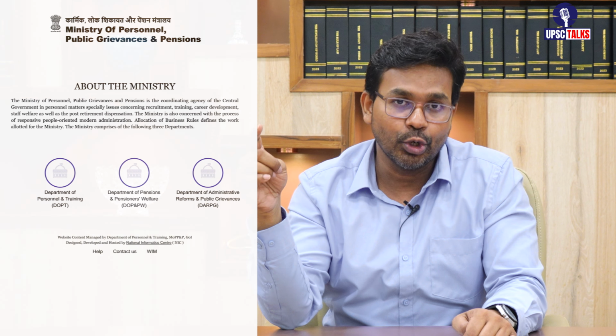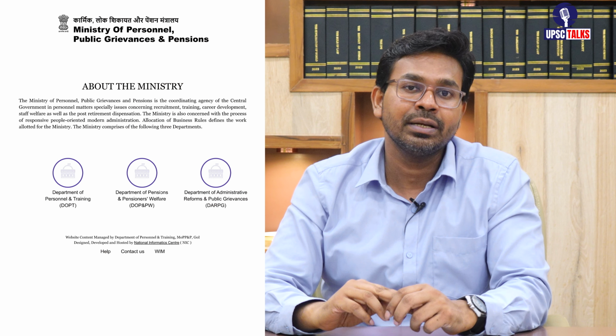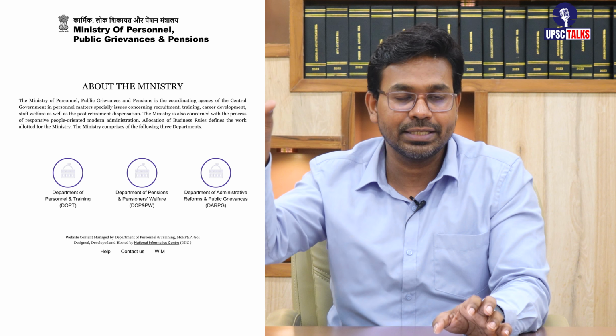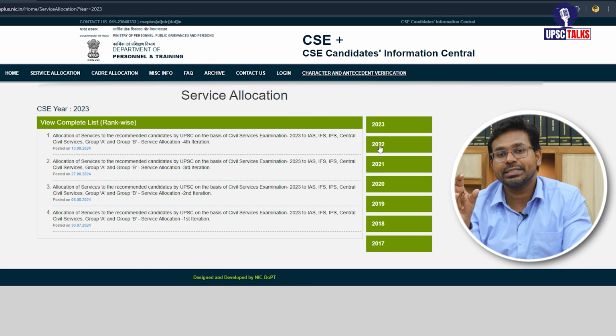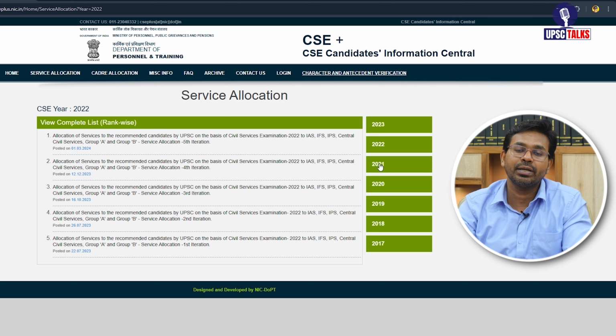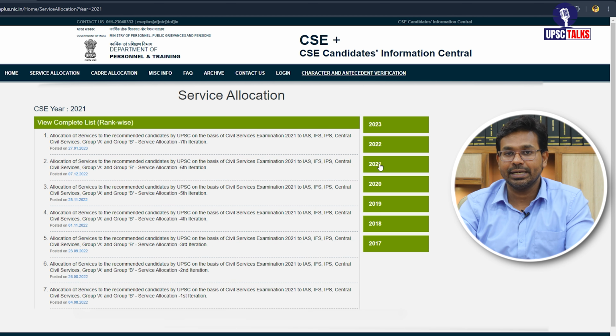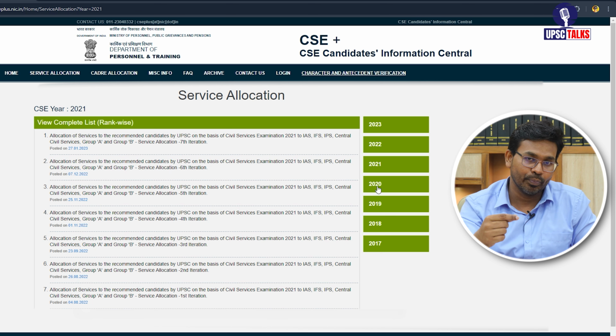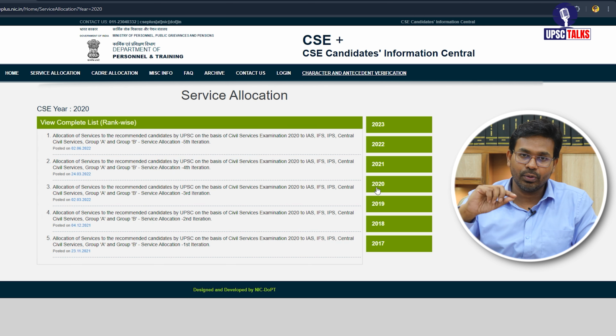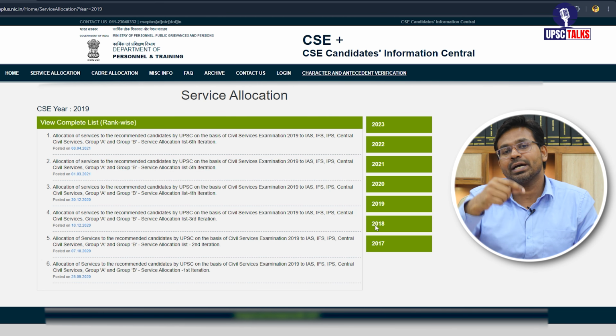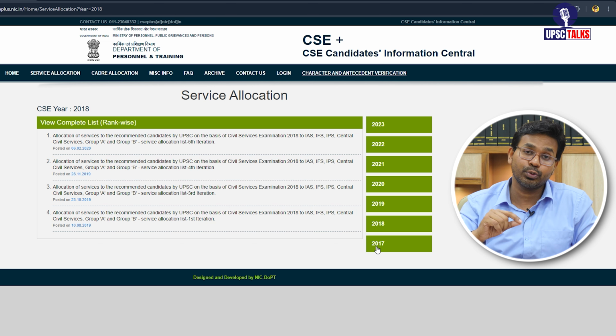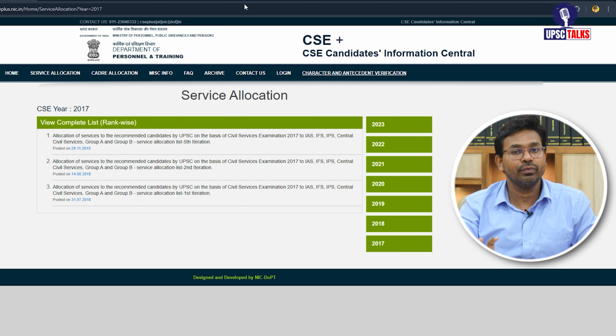Then it goes to the Department of Personnel and Training, DOP&T. So DOP&T works under a ministry, the Ministry of Personnel, Public Grievances, etc. There is a ministry, and under that ministry this department is there, and this department is responsible for providing services to the candidates, and services are not allocated in one go. Multiple iterations happen: first round, second round, third round, fourth round, many rounds are there. There have been years where up to 7 iterations have been done by DOP&T for allocating services to the candidates.